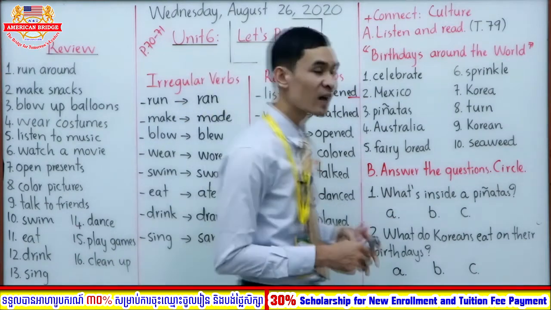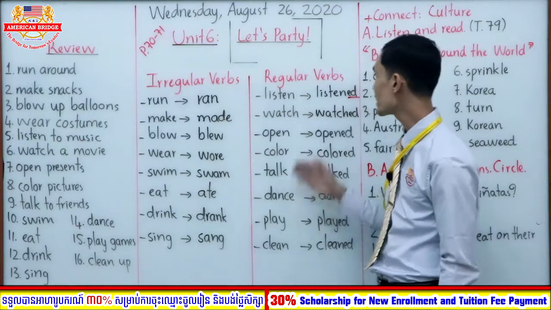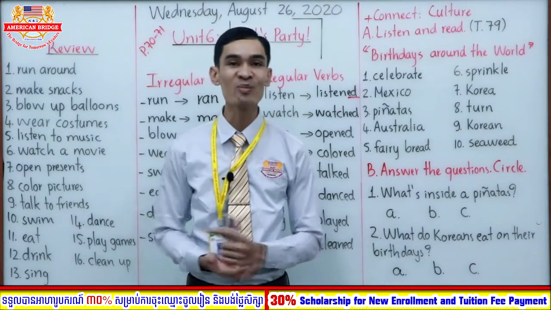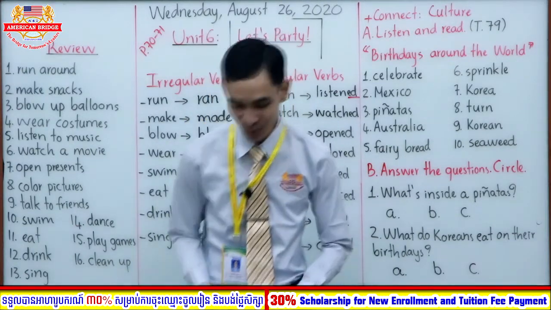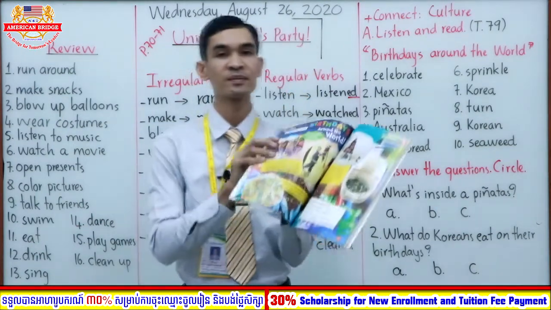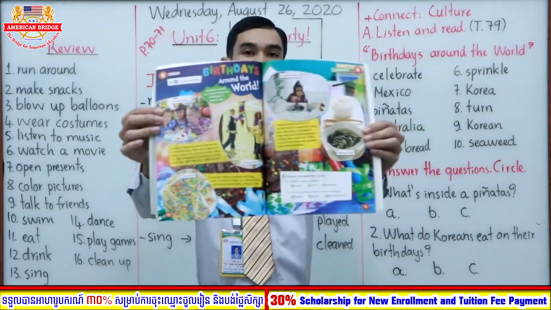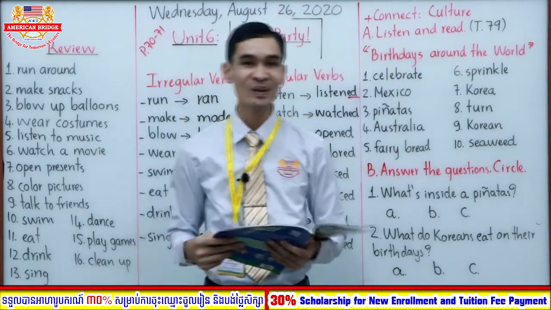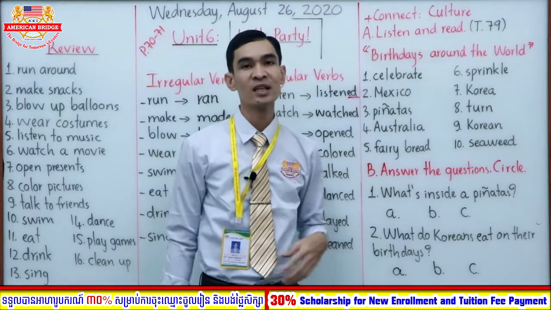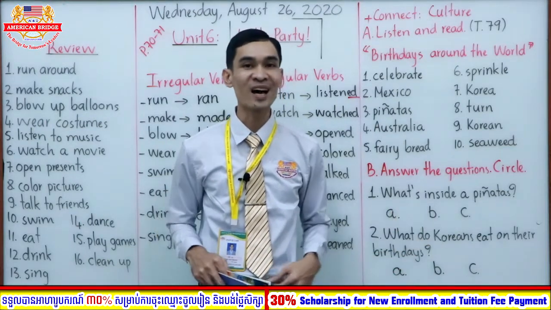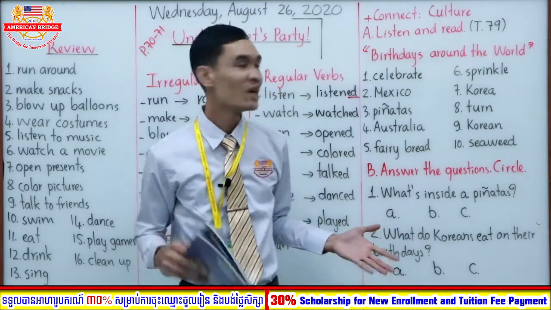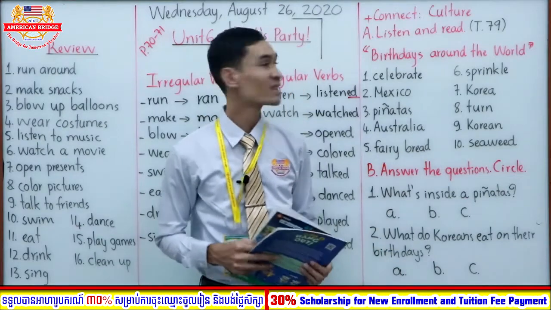Okay, so now we finish all irregular verbs and regular verbs. And I hope you can remember how to change all of these verbs very well. Okay, so now take out your book altogether and open the book on page 71. Are you at the same page right now? Very good. Okay, it's about Connect, right? Connect to Culture. Yeah, we will learn about other countries' culture, right? And you want to know about their culture. This one you can pronounce culture or culture, okay?